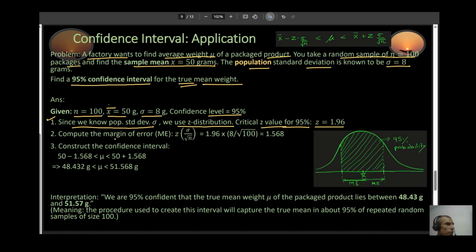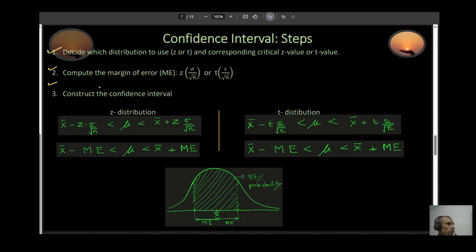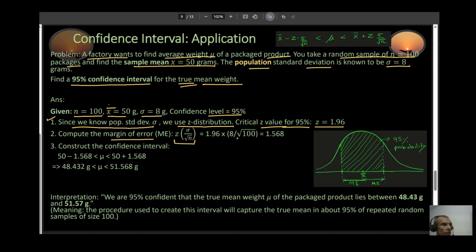All right, then compute your margin of error using this expression that I showed you a minute ago. The answer comes out to be 1.568. I'll just substitute the value of z, which is 1.96, the value of sigma, which is 8, and under root n, which is the square root of the size of your sample, which is root 100. Then you construct your confidence interval, and my answer comes out to be mu is between 48.43 to 51.568.